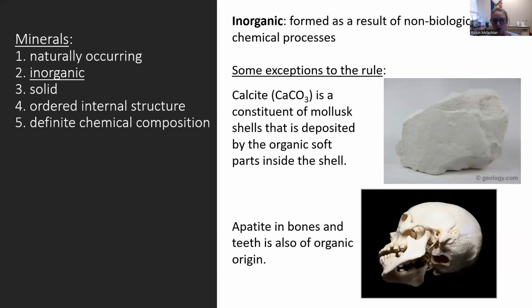Likewise, our teeth and our bones that we produce as humans, and all other animals produce, have the mineral apatite in them. So we do actually produce the mineral apatite in our teeth and our bones, and even though we biologically produce it, it's still considered a mineral. So again, it is in general a rule, but there's a lot of exceptions to this inorganic piece.